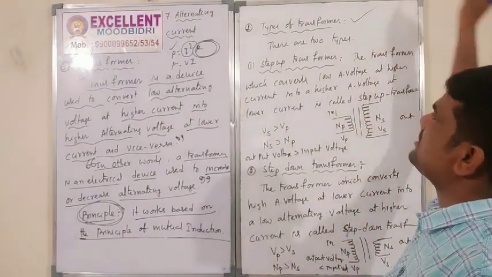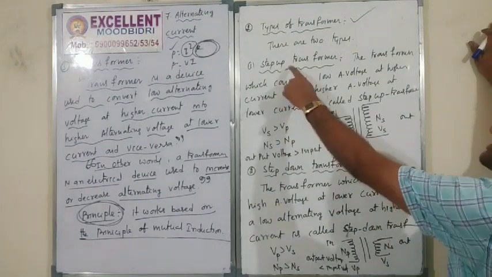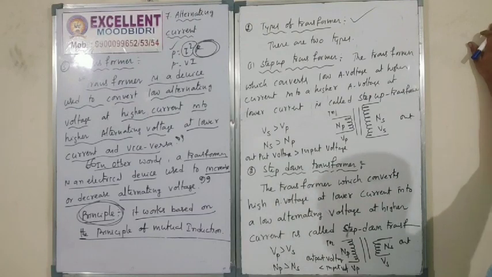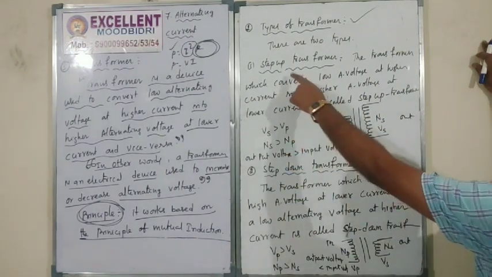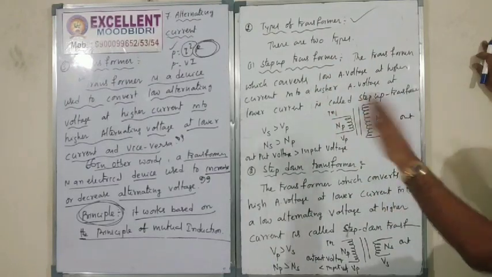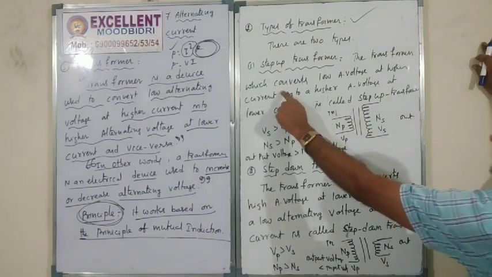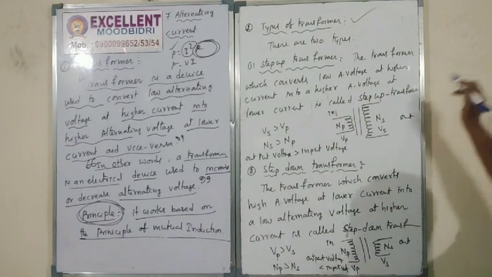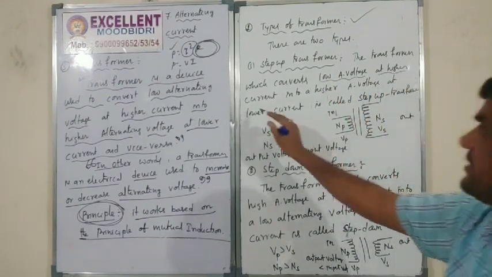Next question, types of transformer. There are two types: one is the step up transformer, and the second is the step down transformer. What is the meaning of step up transformer? A step up transformer is the transformer which converts low alternating voltage at a higher current.